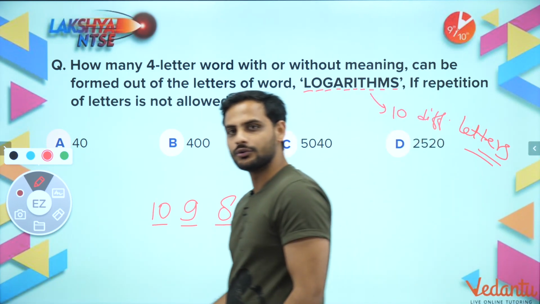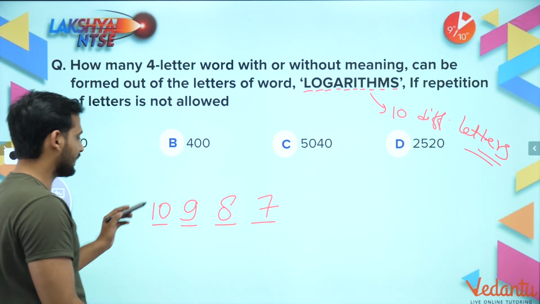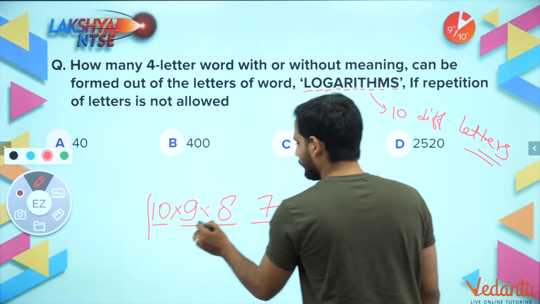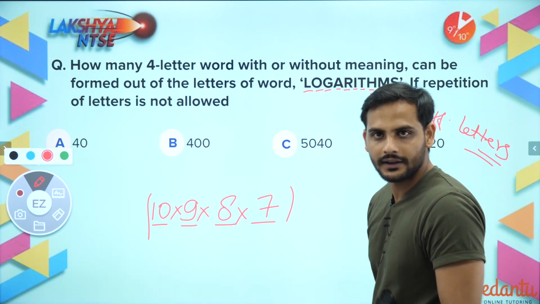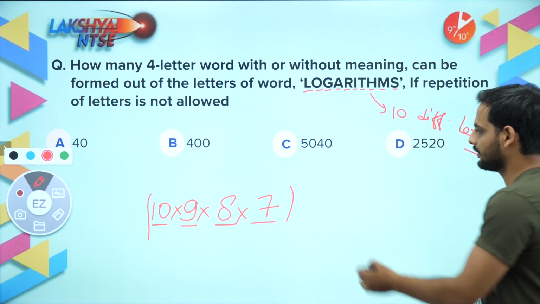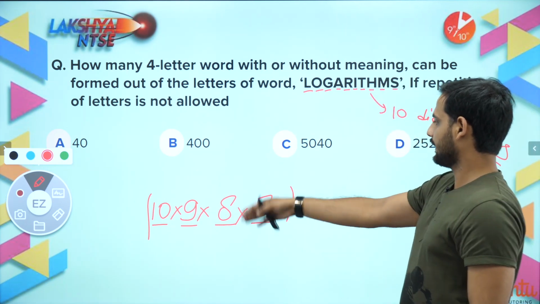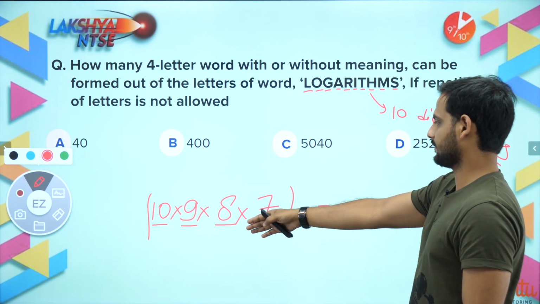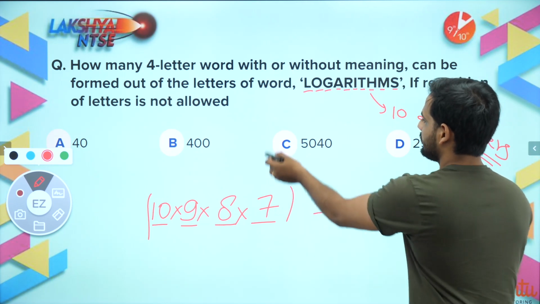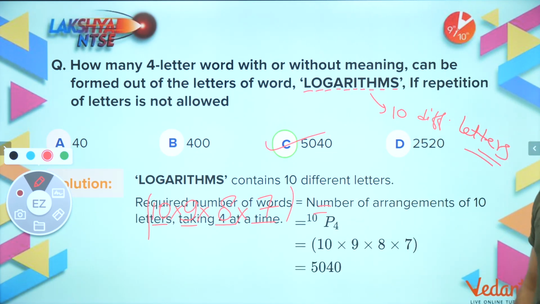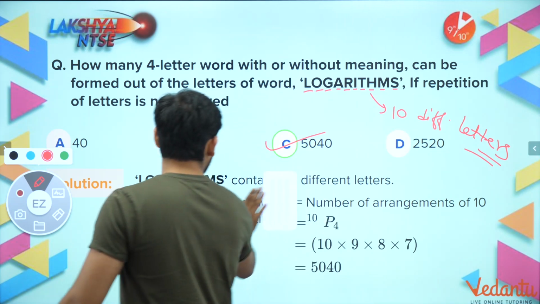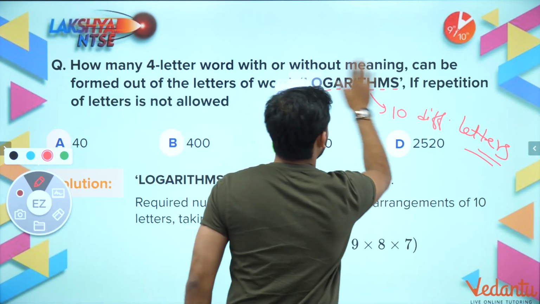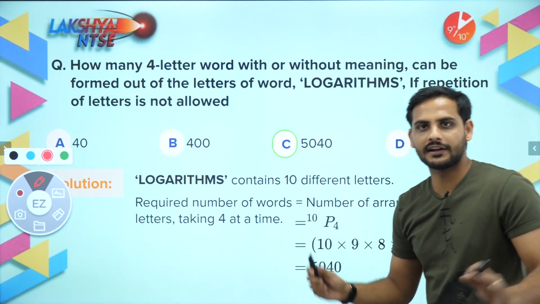Correct? So now, bachcho, you can see the total number of answers will be the multiplication of all of these. So 10 into 9 into 8 into 7. It should be around 560, 560 into 9, so it should be 5040. Option C. Just understand the basics here, you will get the idea.